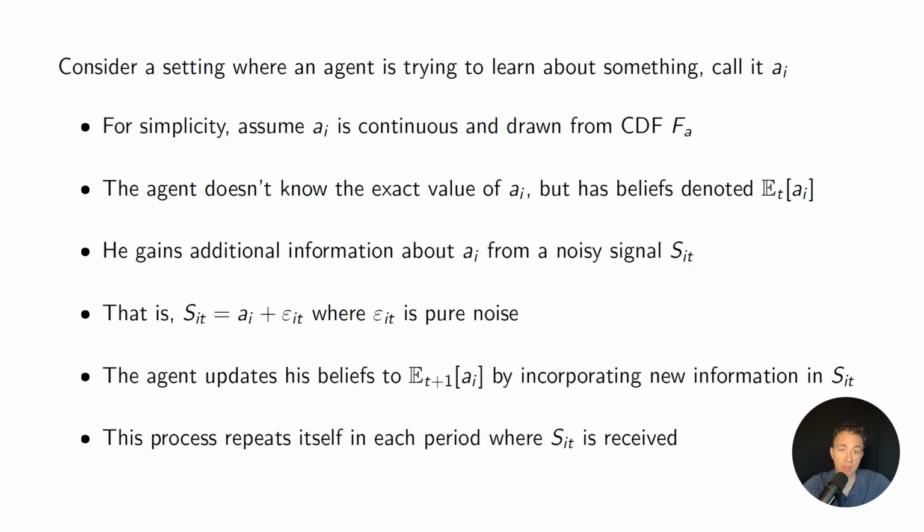So if we go back to the restaurant example, A sub i could be the quality of the restaurant, and every time I go to the restaurant and order something new, I'm going to get a new draw of S sub it. So what's happening is A sub i is always the same across all these signals, but what's different is the noise. So I might get a negative value of epsilon one time I go to the restaurant, and I might get a positive value the next time. And I can make assumptions about the average value of this across all time periods, and then that can maybe provide some information. So let's formalize that a little bit more.